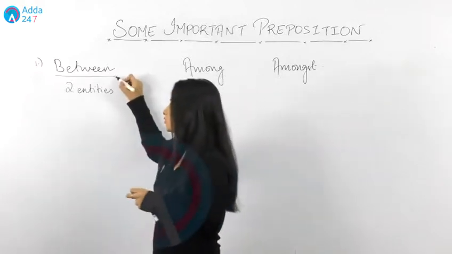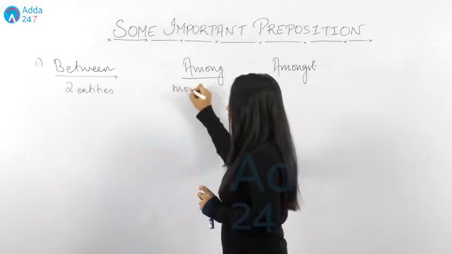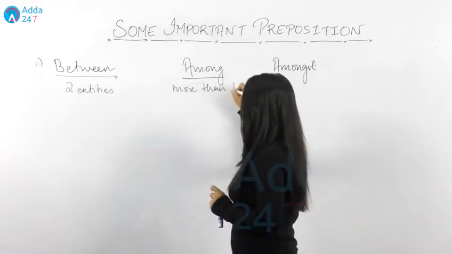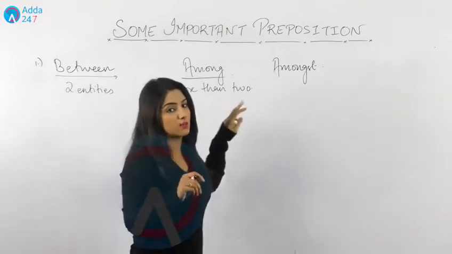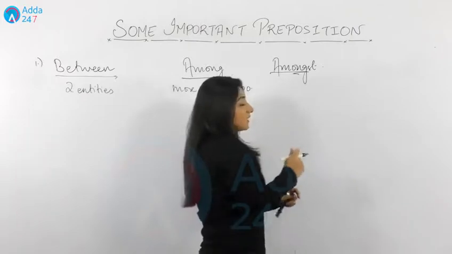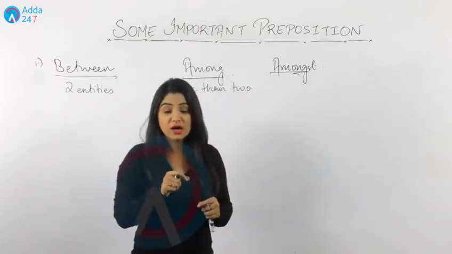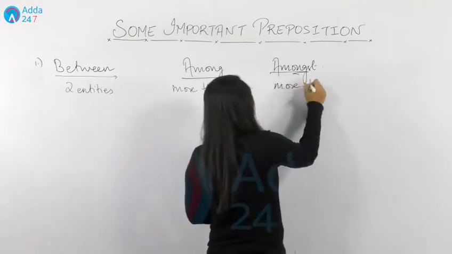In that case, we use between. Among is for more than two. If you're writing something with more than two, then you'll use among there. Where is amongst used? Yes, you're right. Amongst is also used for more than two.